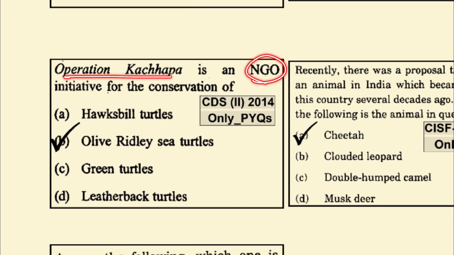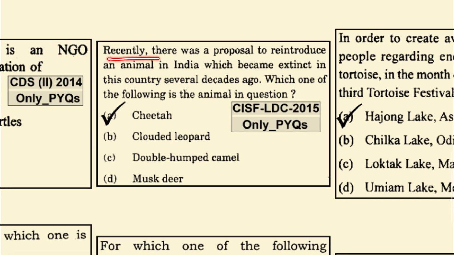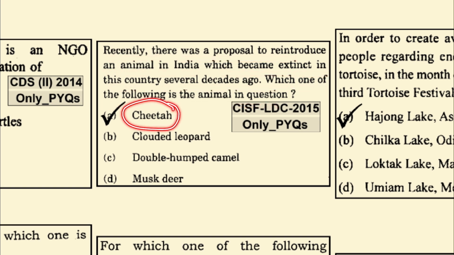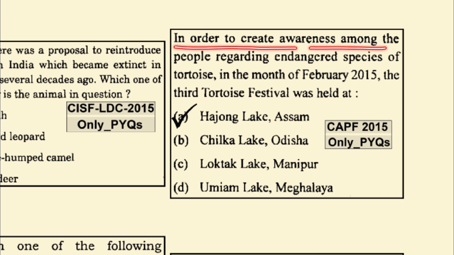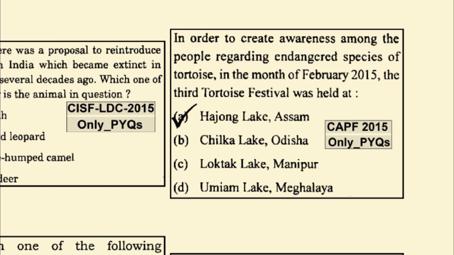Operation Kachappa is an NGO initiative for the conservation of olive ridley sea turtles. Recently, there was a proposal to reintroduce an animal in India which became extinct in this country several decades ago. Which one of the following is the animal in the question? It is the cheetah. In order to create awareness among the people regarding endangered species of tortoise, in the month of February 2015, the third turtle festival was held at Hajong Lake, Assam.